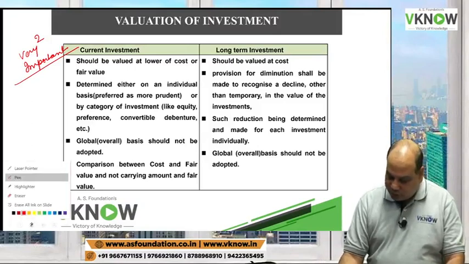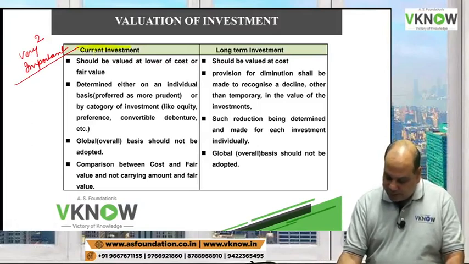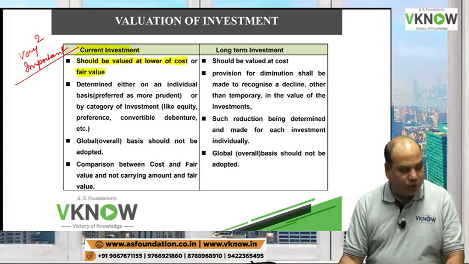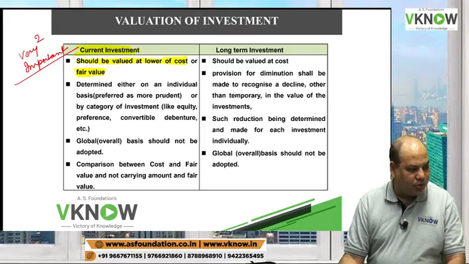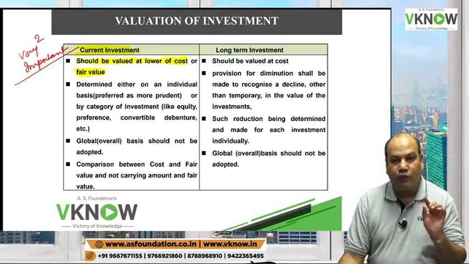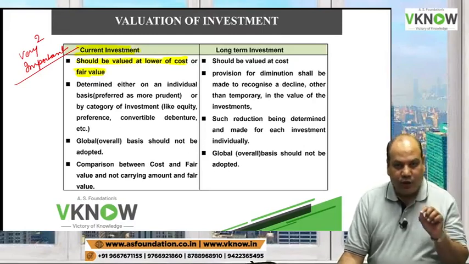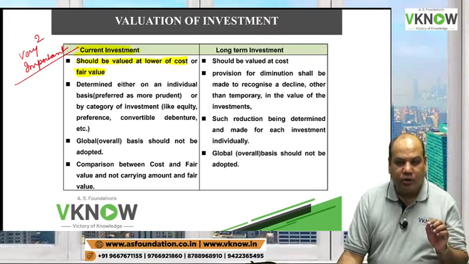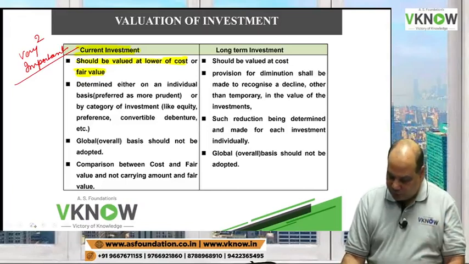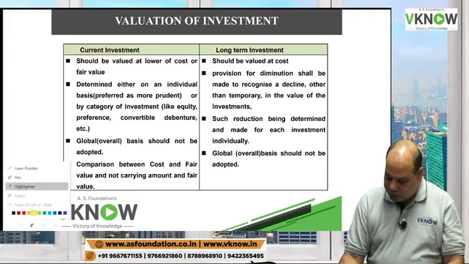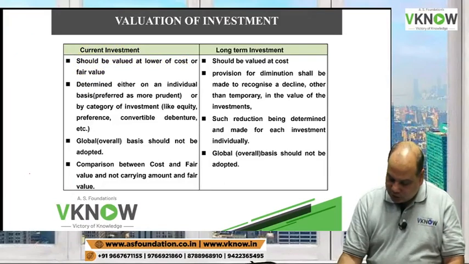On the left side of the screen, current investment should be valued at lower of cost or fair value. So the first golden rule for today: if it is a current investment, apply lower of cost or fair value. And the logic of this is simple. This is conservatism.